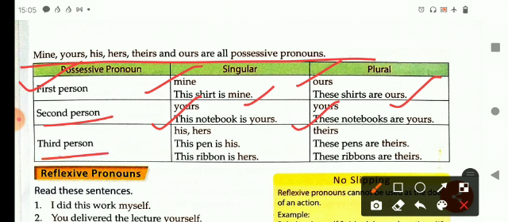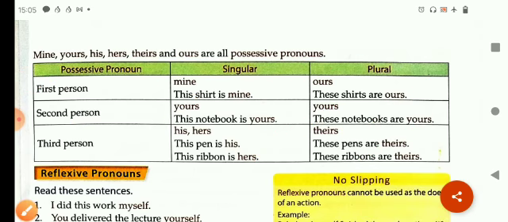In third person, possessive pronoun, his or hers word is used, like this pen is his for male person, this ribbon is hers for female person in a singular form. And in the plural form, the word theirs is used commonly, whether it's a male or female person. These pens are theirs, these ribbons are theirs. This is for plural.